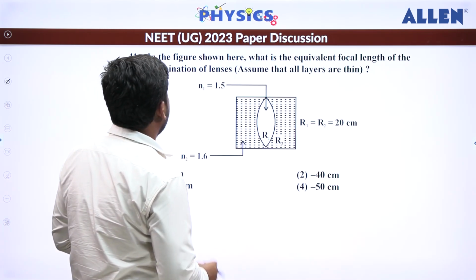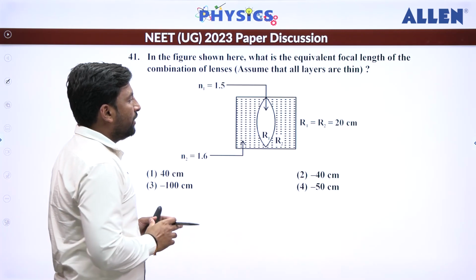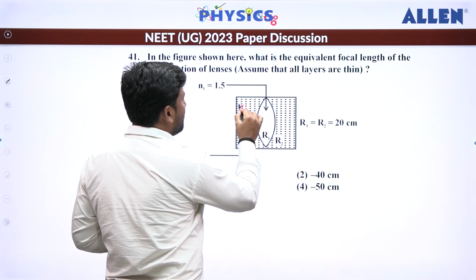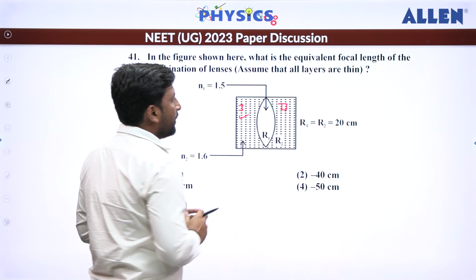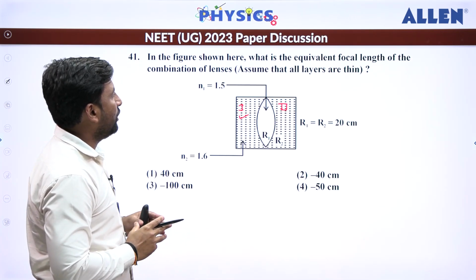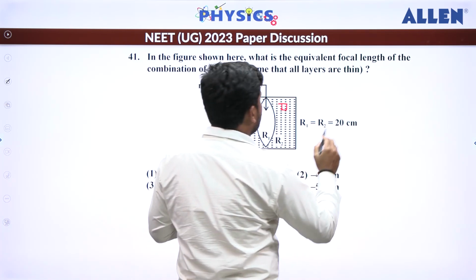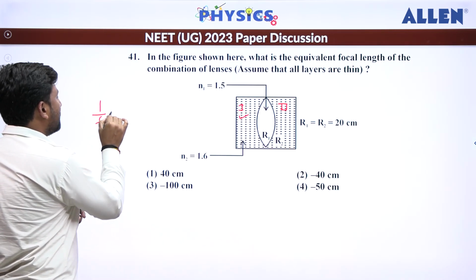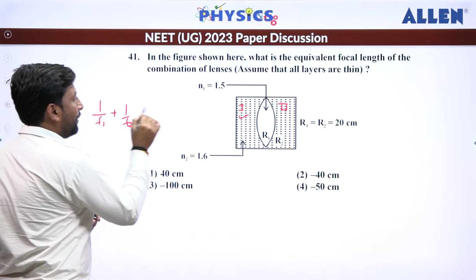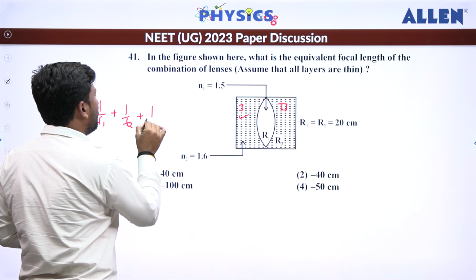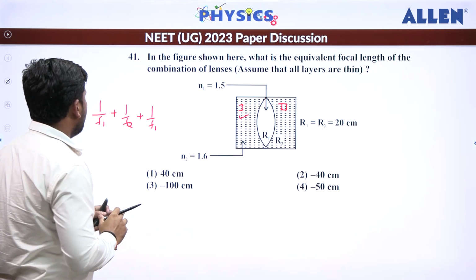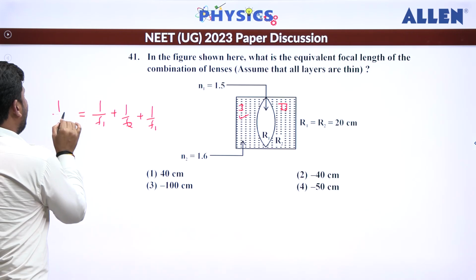Now question number 41. It is the combination of 3 lenses. Now the first lens and the third lens both are identical. We have to find the effective focal length. So first of all, we are going to solve for this one. So we can write 1 by f1 plus 1 by f2, and I am going to take this as 1 by f1 only because both are identical. This and this both are identical. So that is going to give us 1 by f effective.